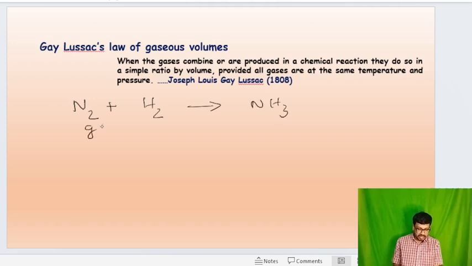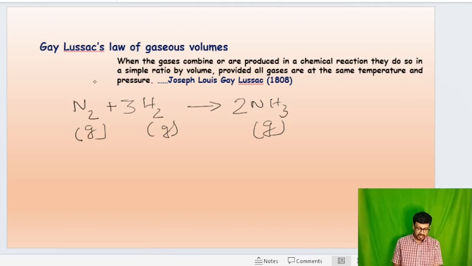Here the reactant molecules nitrogen and hydrogen are in the gaseous state, and the product, ammonia, is also in the gaseous state.